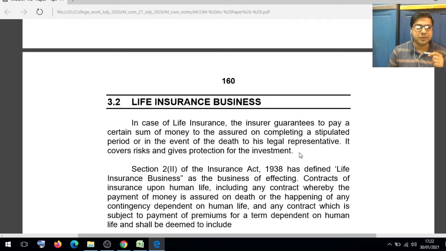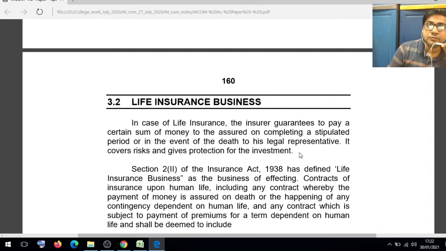There are a number of insurers nowadays. LIC is a government company. Then Tata, Reliance, Tata AIG, and Bajaj Life Insurance are private companies.